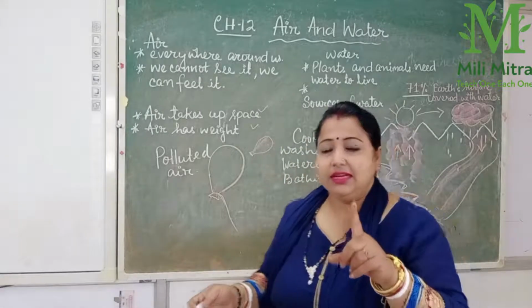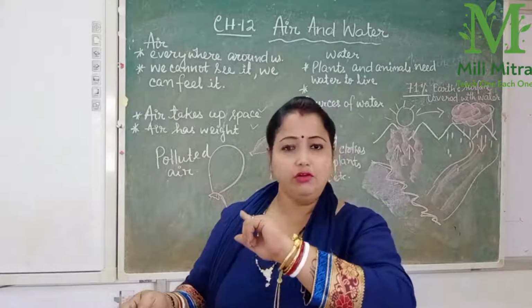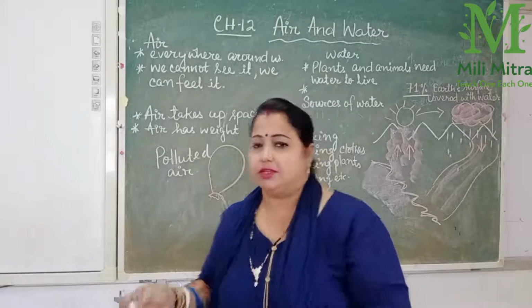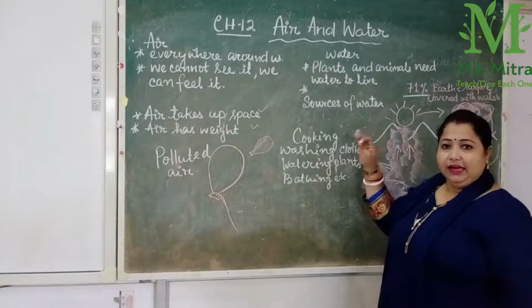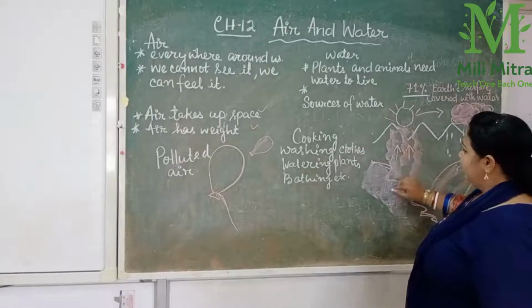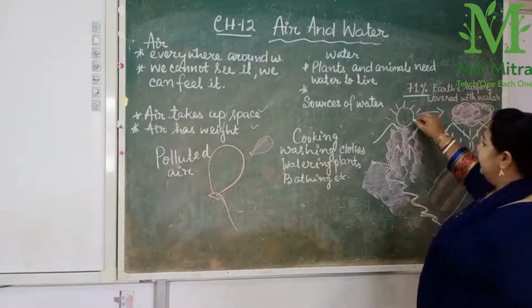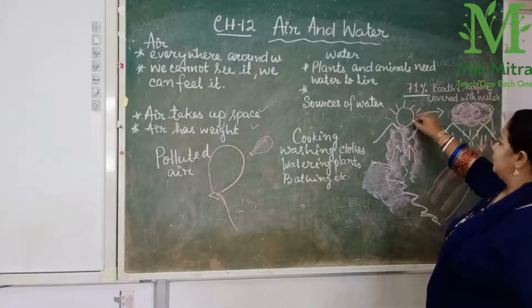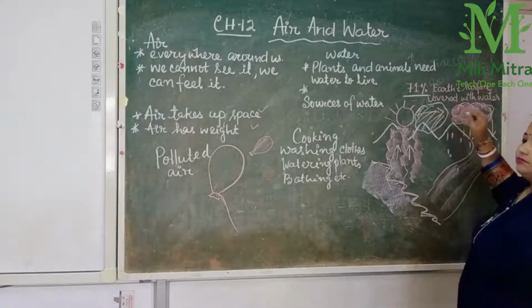In science, when you go to standard 3, these things you will learn and know about in a very clear picture. But here I am giving you a rough picture. The water gets evaporated by the heat of the sun, then when it becomes cold it becomes clouds.